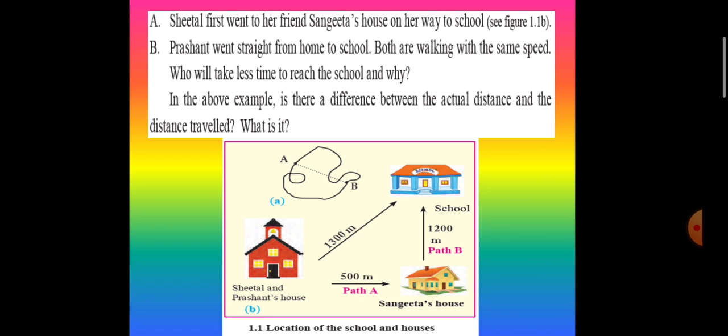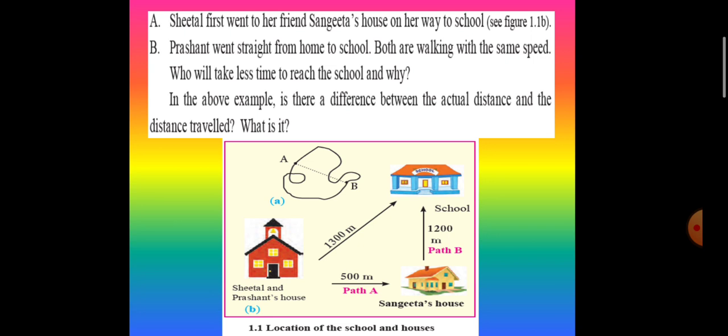Let us take up another example to understand distance and displacement. Sheetal first went to her friend Sangita's house on her way to school. Prashant went straight from home to school. Both are walking with the same speed. Who will take less time to reach the school and why? In the above example, is there a difference between actual distance and distance traveled? So let us take the first question. Who will take less time to reach the school and why?